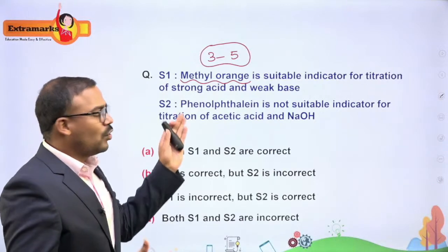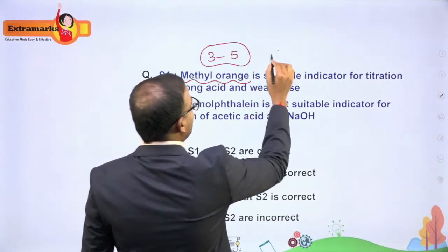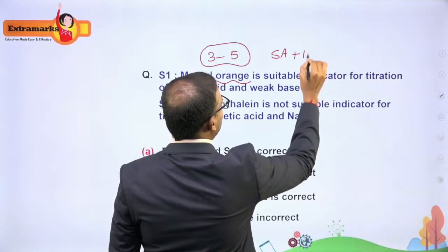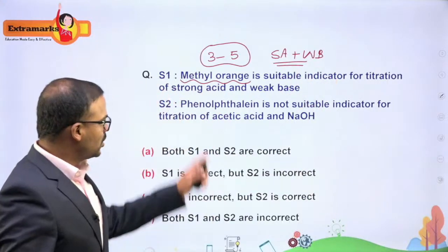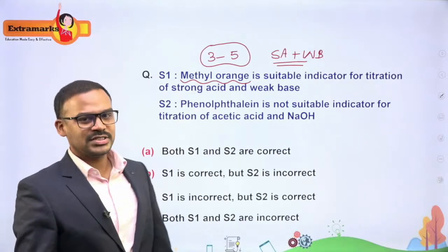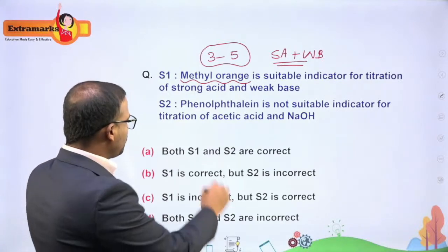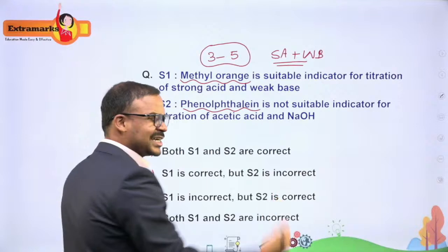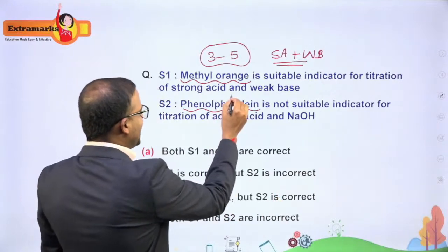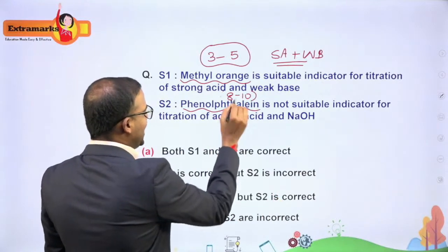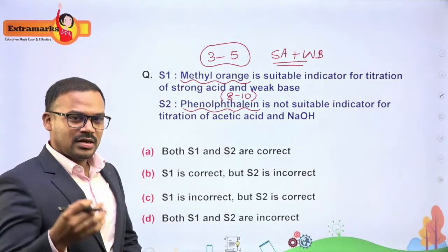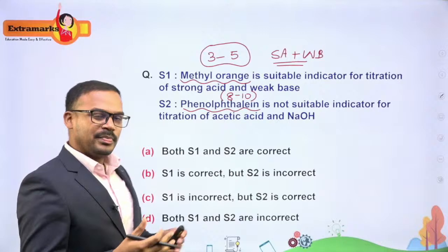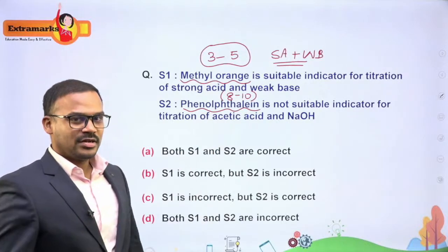Or you can say whenever you have a strong acid plus a weak base titration, you can take methyl orange as an indicator. And what about phenolphthalein? Phenolphthalein is something like a basic indicator. Its range is between 8 to 10, which means the pH range is between 8 to 10. If your equivalence point lies between this 8 to 10, then this would be a better indicator.